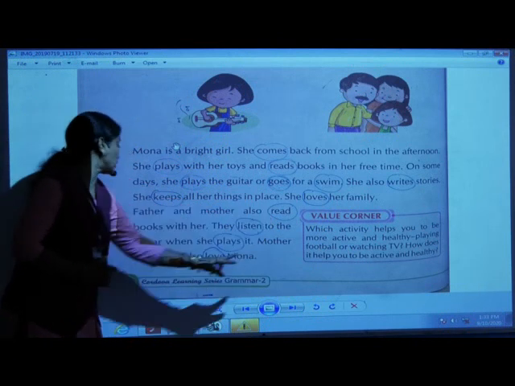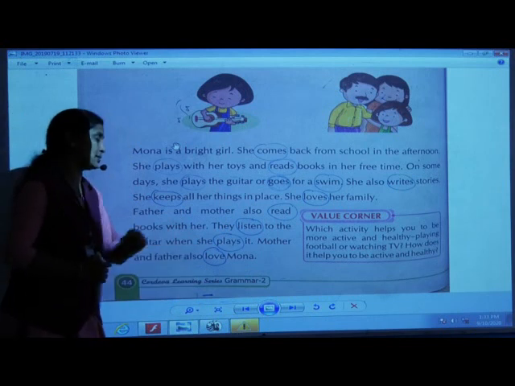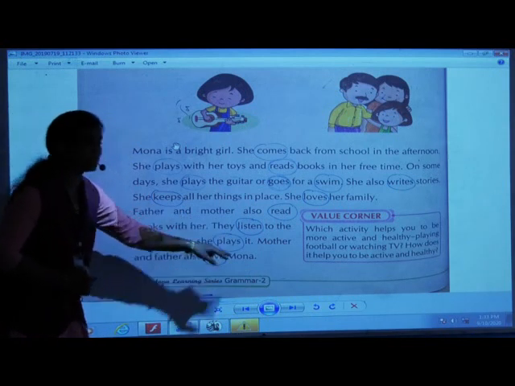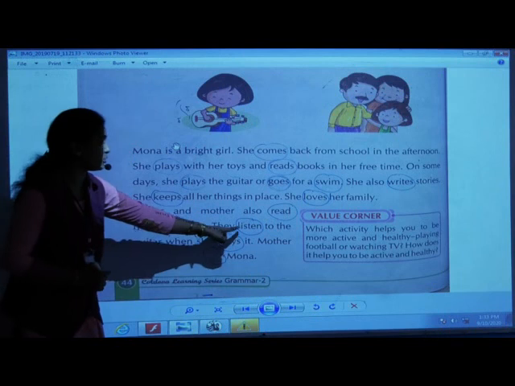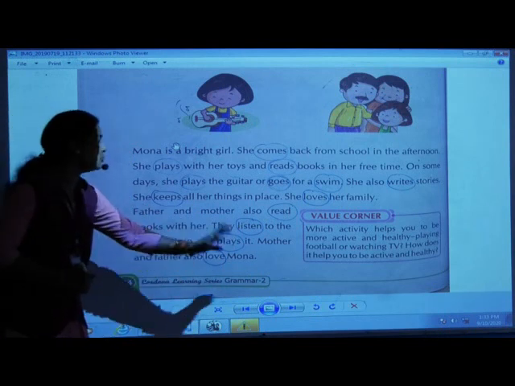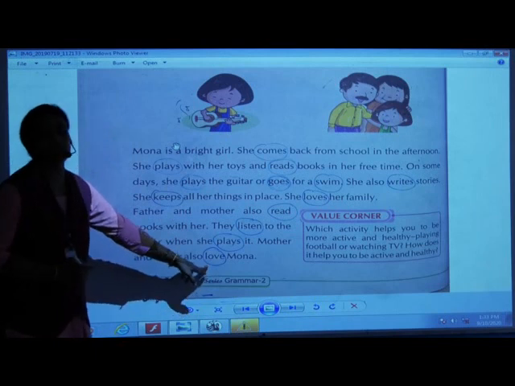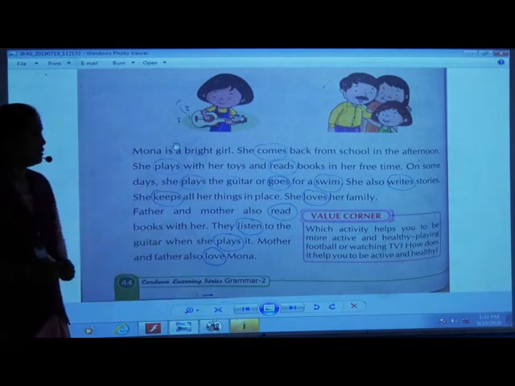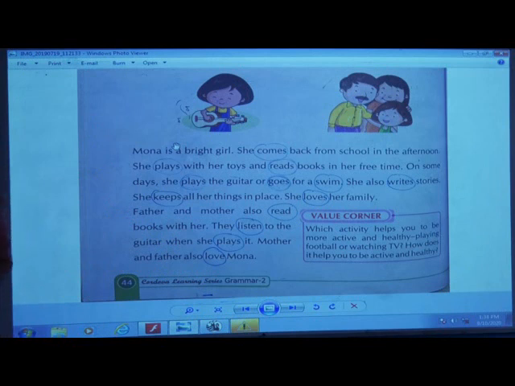They listen to the guitar when she plays it. Listen and plays. These both are doing words. You have to circle both of these. Mother and father also love Mona. Love is that doing word. You have to circle it. Children, I think you are ready with it now. Exercise is complete.